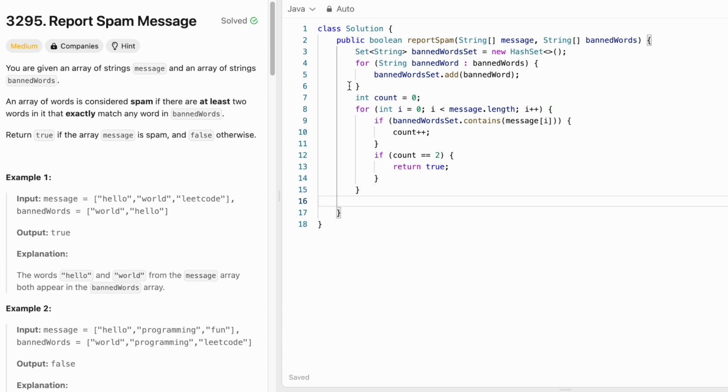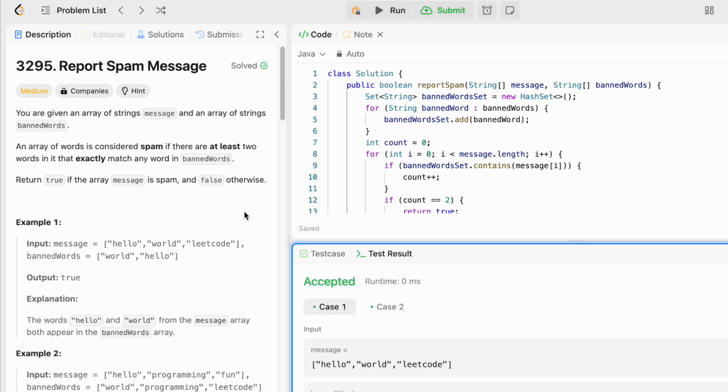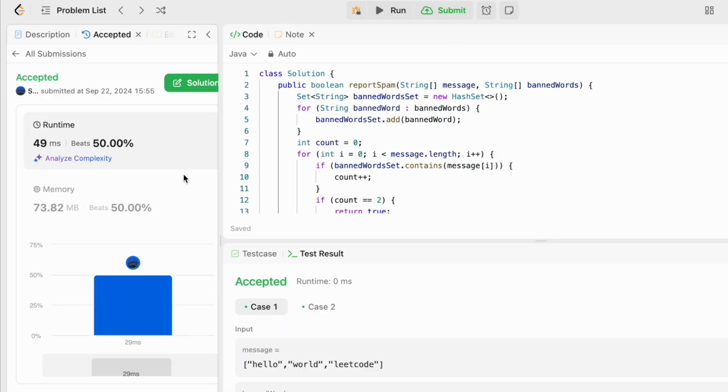Else, outside this for loop, if we never return true, it means we have to return false because this condition might not have been met. If this condition is met, we'll return true as the output. If we haven't returned anything once we iterate through all the words, we can directly return false as the output. That's it. Let's try to run the code. The test cases are being accepted. Let's submit the code. And the solution is accepted.